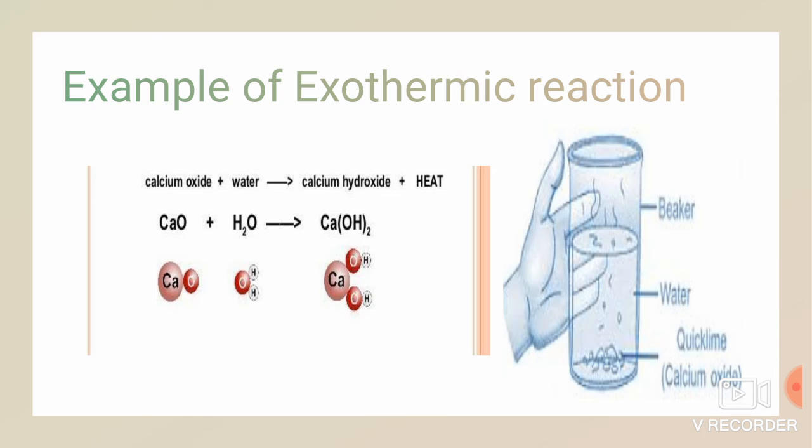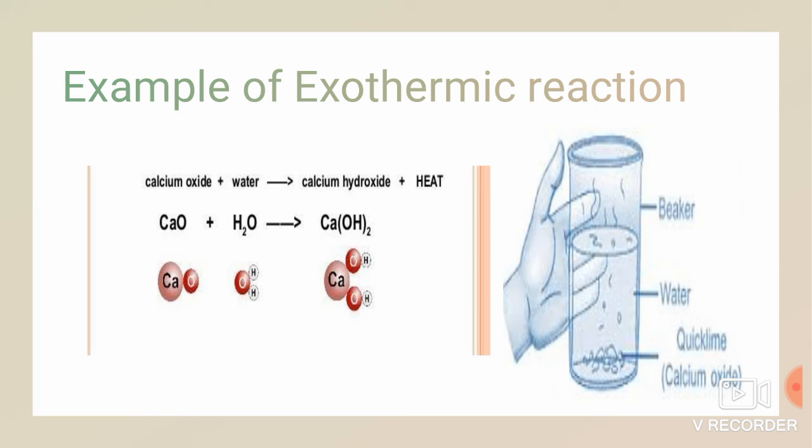Another example, calcium oxide plus water. This calcium oxide, formula CaO, is also called quicklime. Calcium oxide plus water react together and form calcium hydroxide plus heat. So here you can see the heat is given out along with the product.